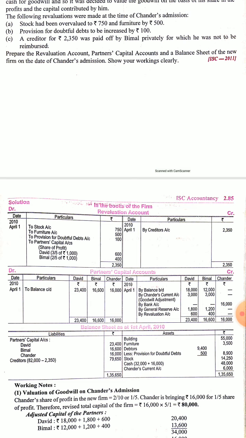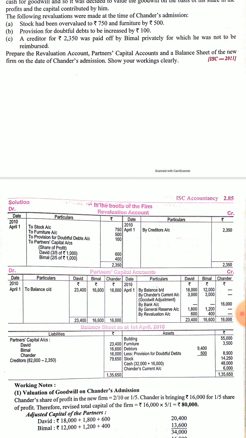Stock had been overvalued by 750. That means stock has been mentioned at overvalued figures. So 750 we will reduce from stock, so we will debit the revaluation account with stock and furniture 750 and 500. Again, provision for doubtful debts is to be increased, so liability will increase, so provision for doubtful debts has to be created,